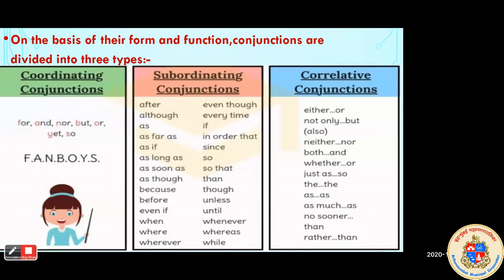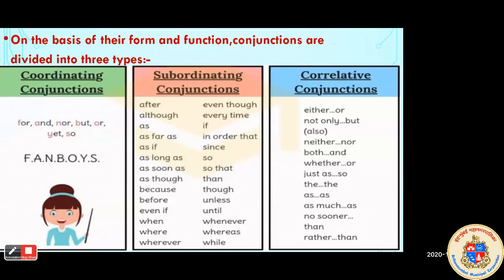Second is subordinating conjunctions. Here are also some examples given: after, although, as far as, if, as long as, as soon as, though, because, before, even if, when, where, wherever, even though, every time, if, in order that, since, so that, than, though, unless, until, whenever, whereas, while. So all these are examples of the subordinating conjunctions that are used in the sentence.